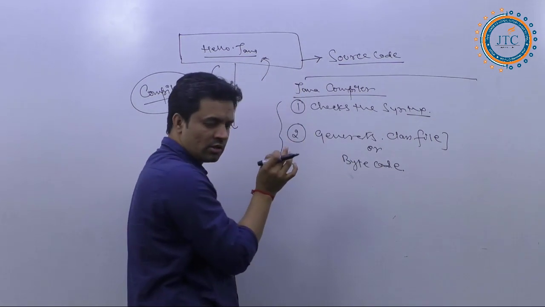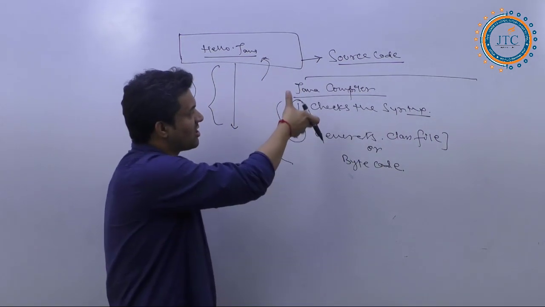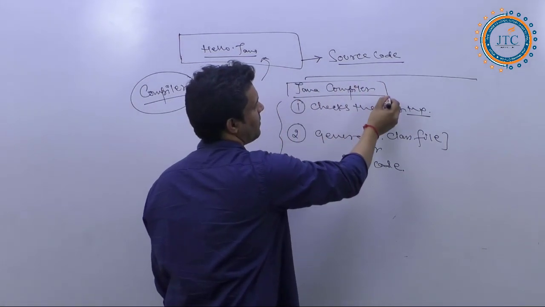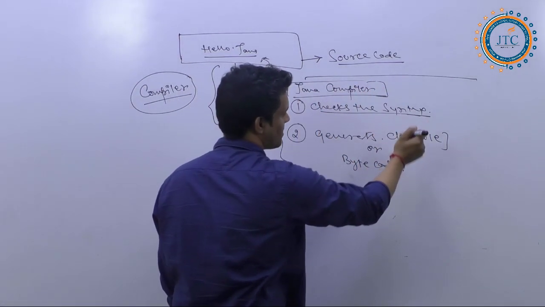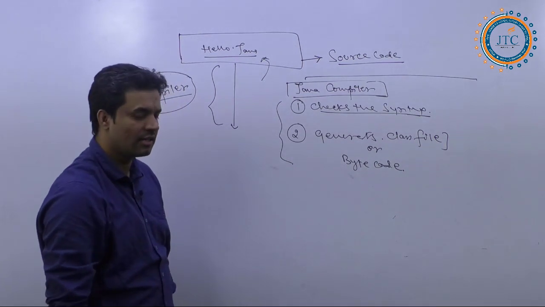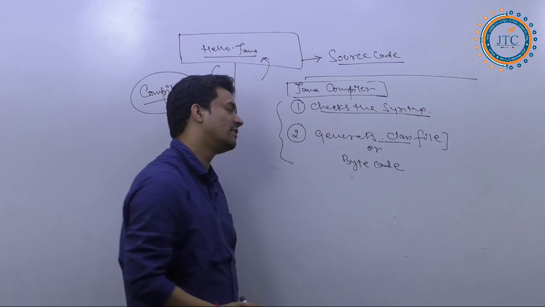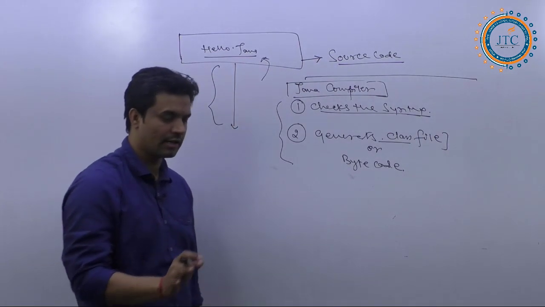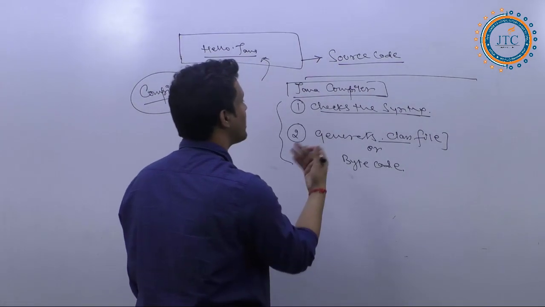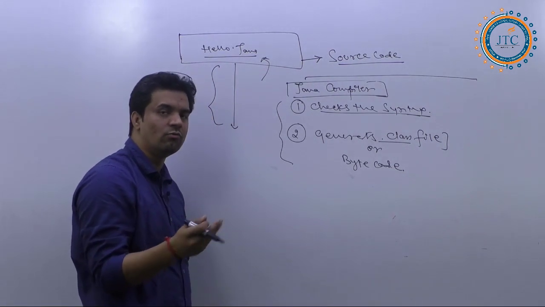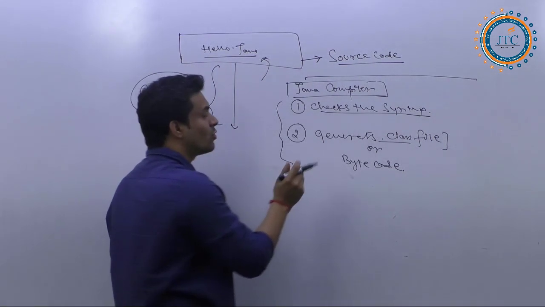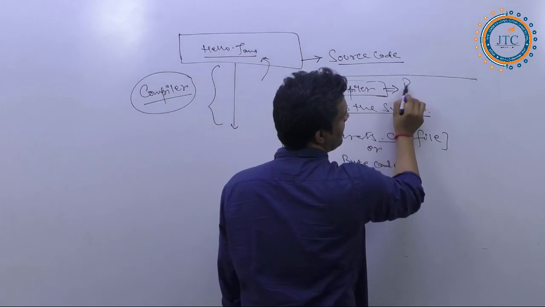The Java compiler is responsible for these two things: checking the syntax of the language, and generating the dot class file or byte code. Now, other than that, what exactly is a compiler? This compiler is particularly a program.